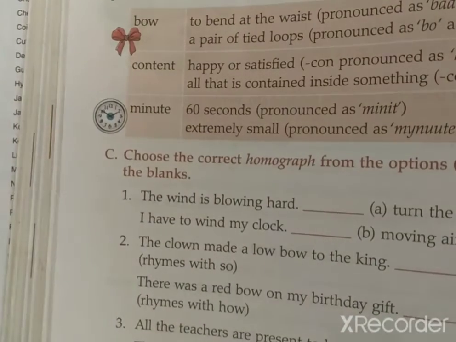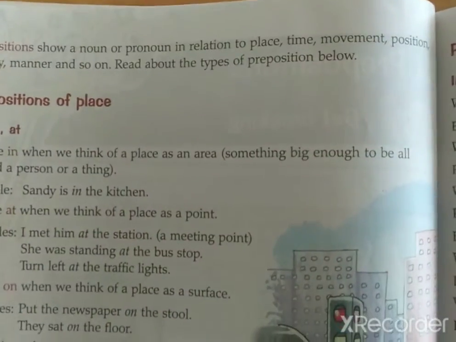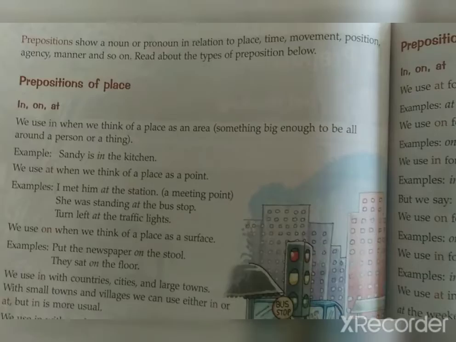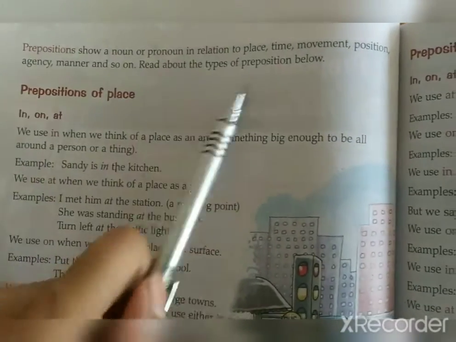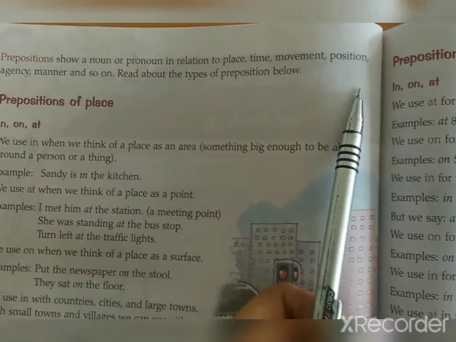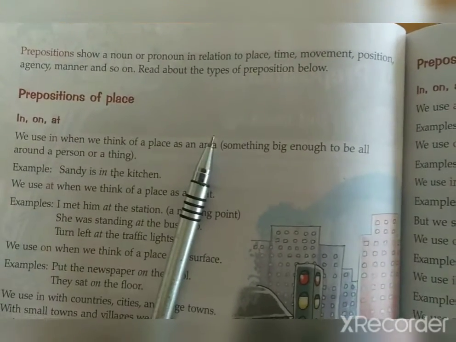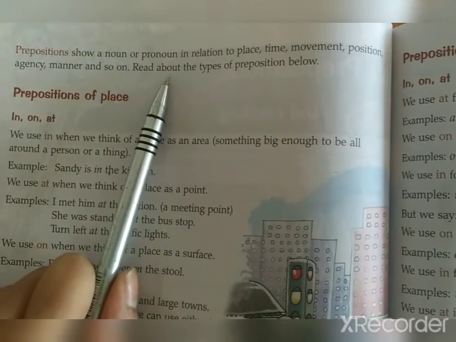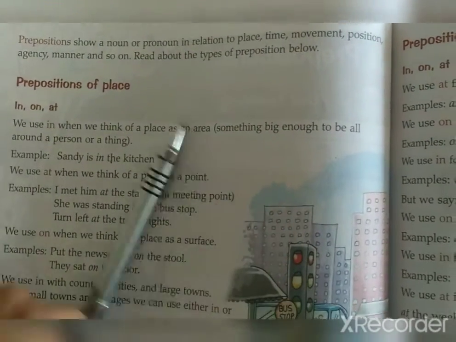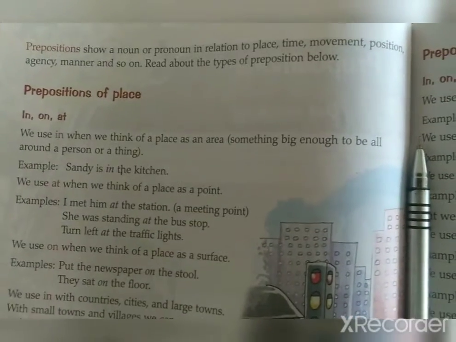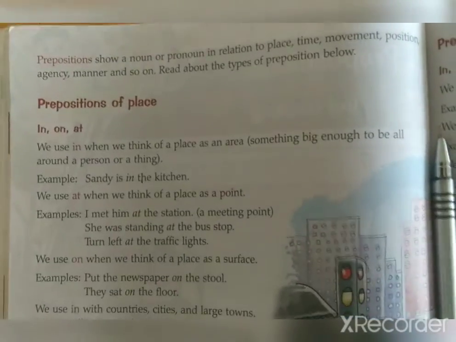Now see, this was explained very much in detail. Open page number 74. So, prepositions. Let's see the meaning of prepositions. A preposition shows a noun or pronoun in relation to place, time, movement, position, agency, manner, and so on. So a preposition shows the relation of a noun or pronoun with the place, time, movement or position given. Okay, it shows what a noun or the pronoun is doing.